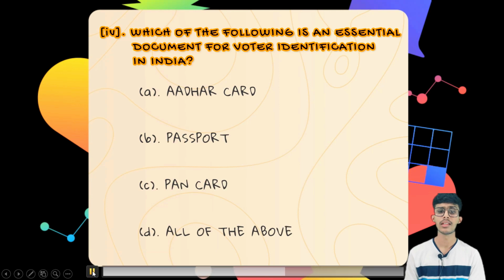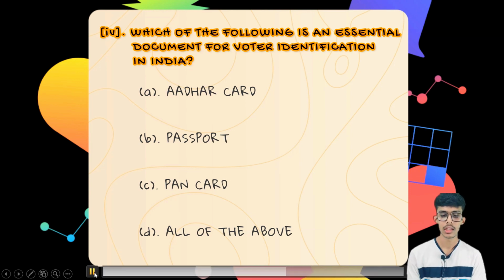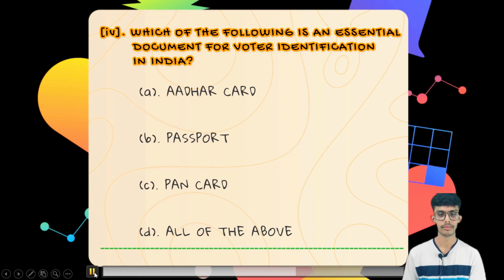Now the fourth question is, which of the following is an essential document for voter identification in India? The first option is Aadhaar card, the second option is passport, the third option is PAN card, the fourth option is all of the above. So the correct answer is the last one, all of the above.